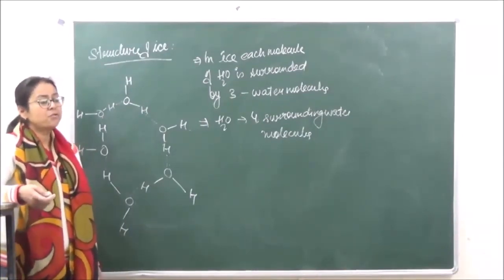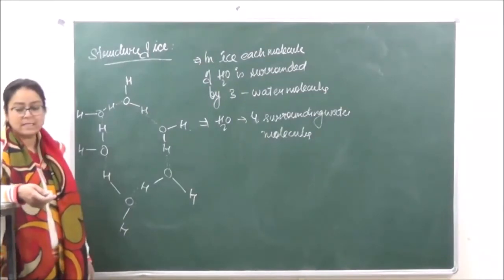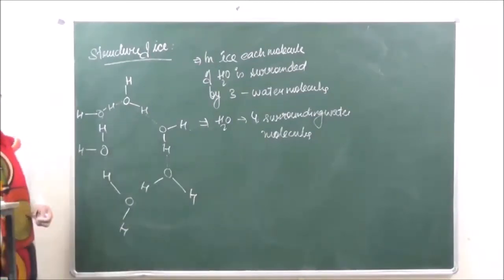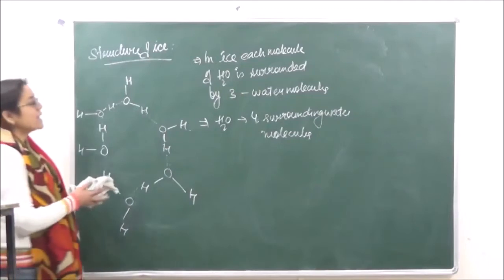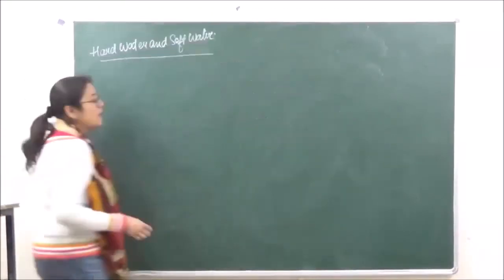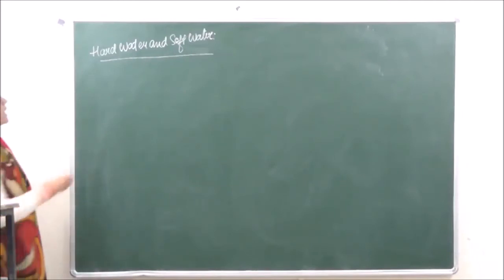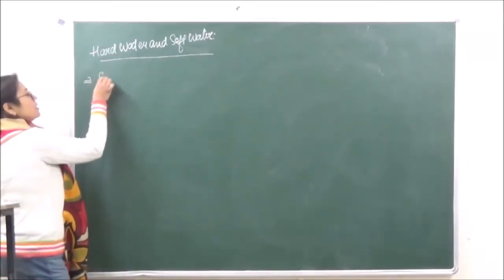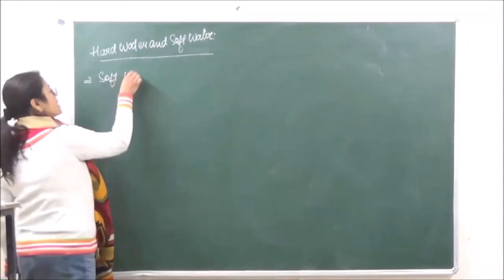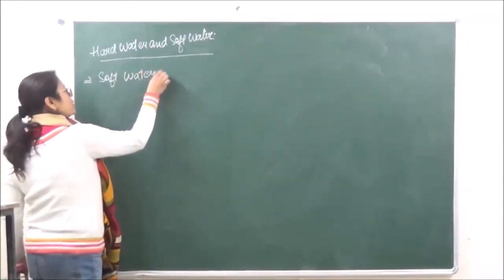Now water is of two types. One is known as hard water and the other is known as soft water. So let's understand hard water and soft water. How do you distinguish between the two?